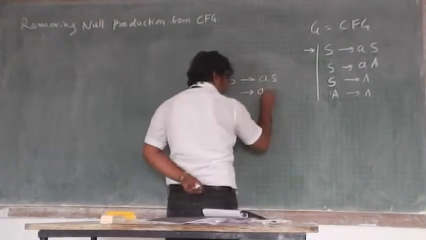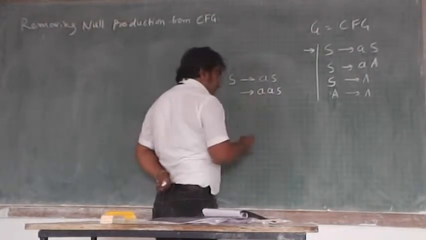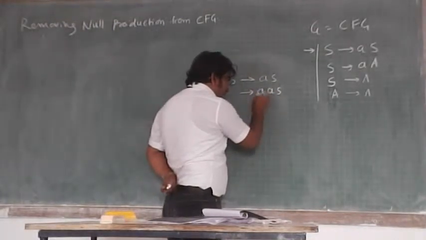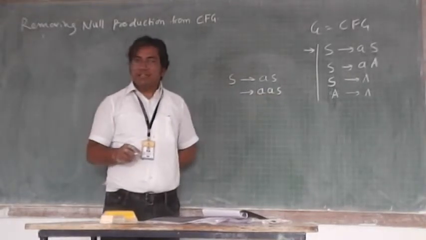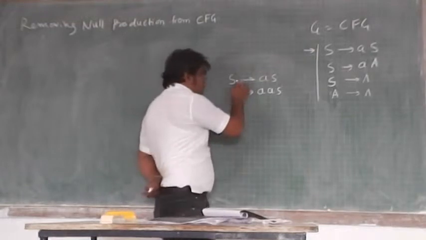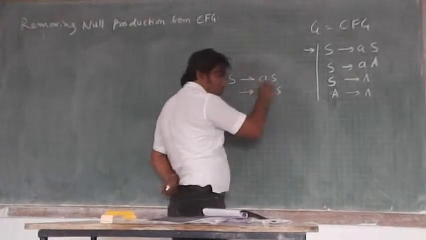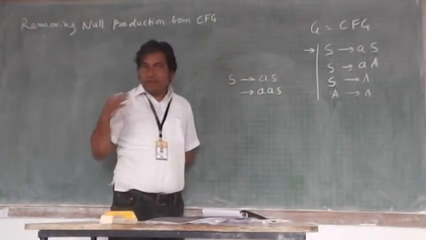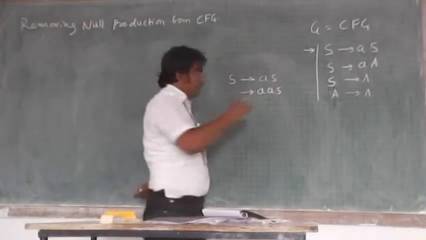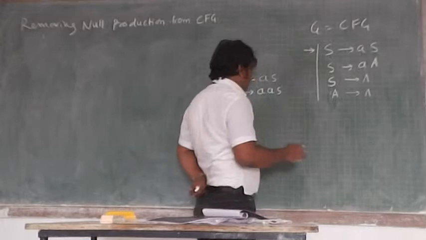In that case I will get this. So here I can clearly see that during the derivation, an A is being added to my sentential form. So the job of this particular production is to add A's to the string every time you apply that production. This is the significance of that production.